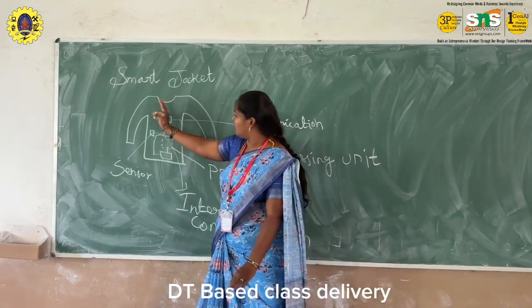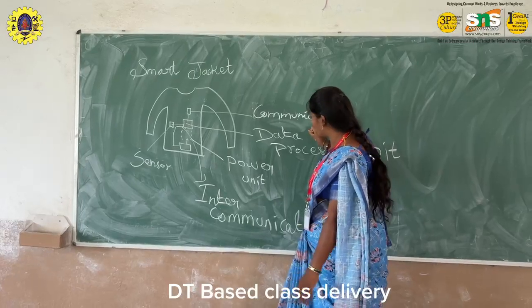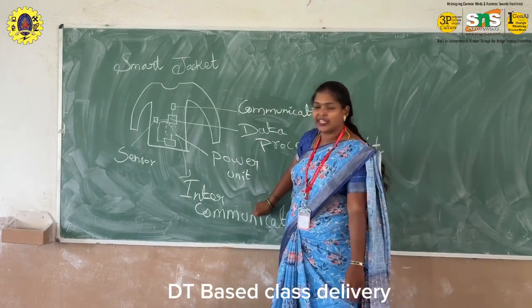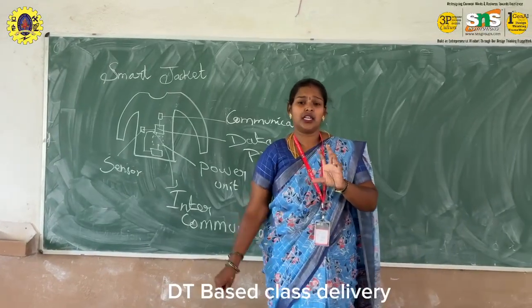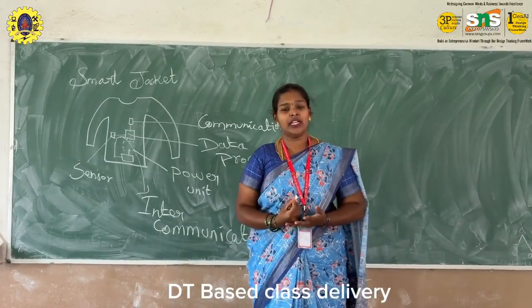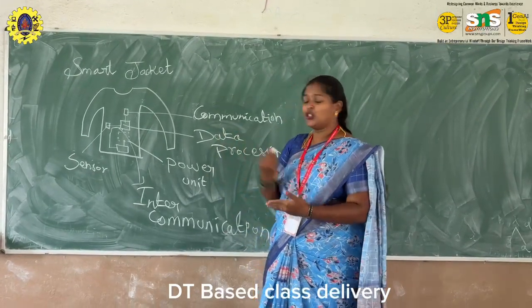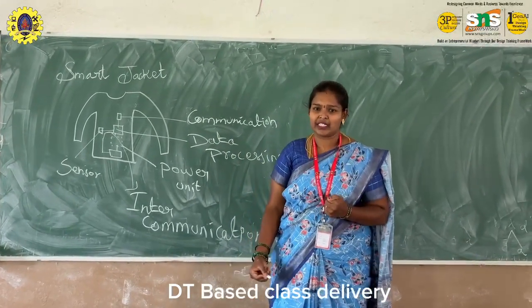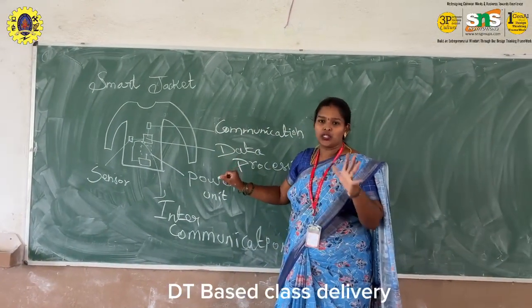This jacket has a communication unit, data processing unit, power unit, intercommunication unit, and sensor unit. For a sports player, health monitoring, daily routine monitoring, sweat-proof comfortability and injury monitoring are the main factors. These units help to monitor all those functions.